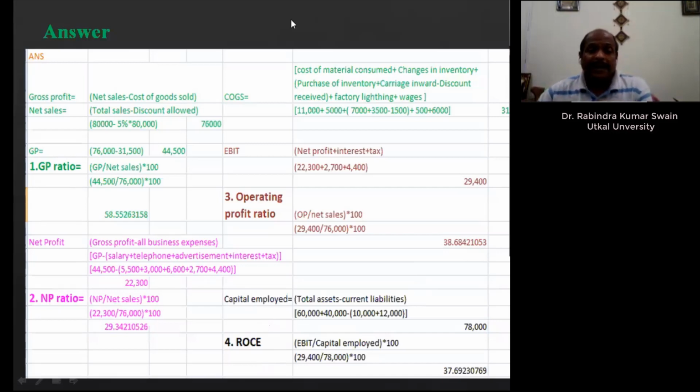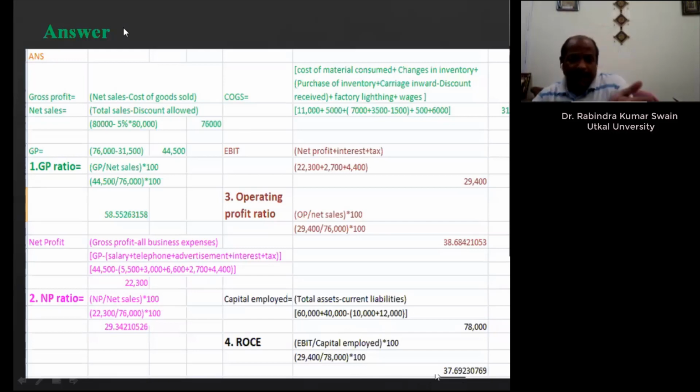Last one, that is return on capital employed. Return on capital employed, that is EBIT, already calculated 29,400. And capital employed, I told you the formula is non-current asset plus current asset minus current liabilities. While taking this one, non-trade investments will not be included, and interest on that should not be included in your EBIT. So finally, it is coming 37.69.